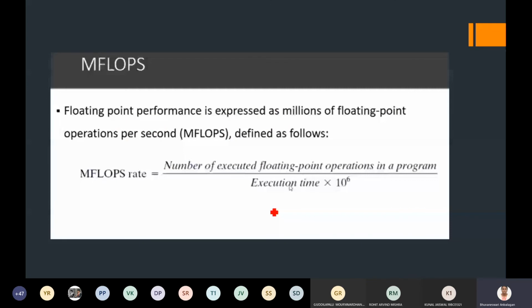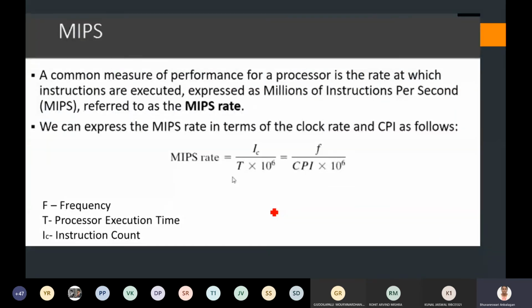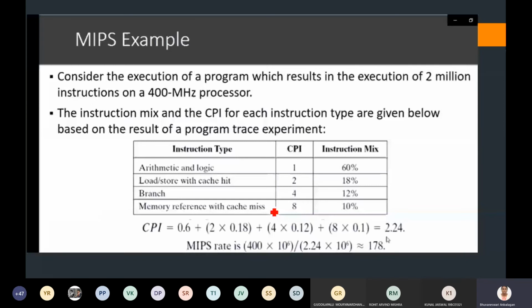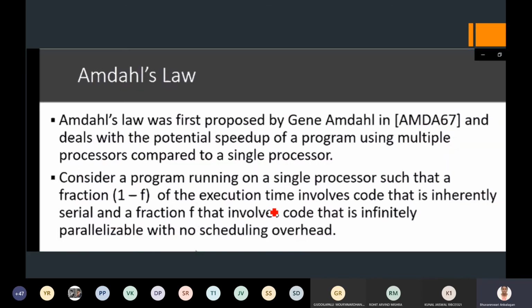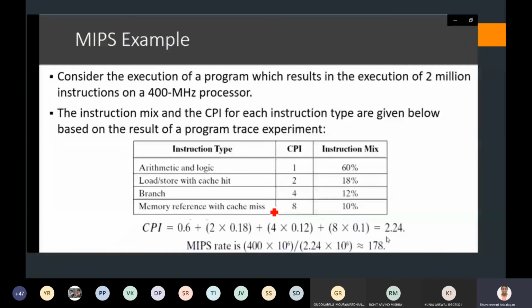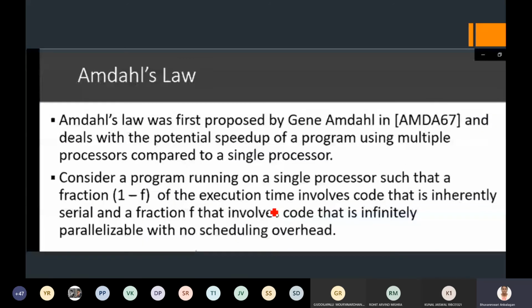In the same way, you have two types of operations. One is millions of instructions per second, which a processor can perform. At the same time, for floating point operations, you have a separate measure called MFLOPS. These MIPS and MFLOPS are the performance benchmarking standards which have been communicated so that the millions of instructions a processor executes can be evaluated. With this detail I will go into the next topic.